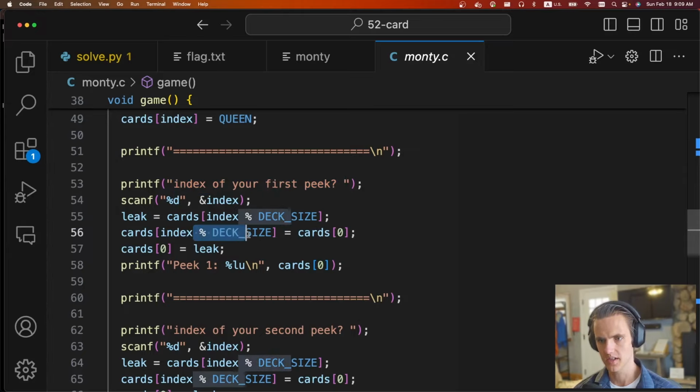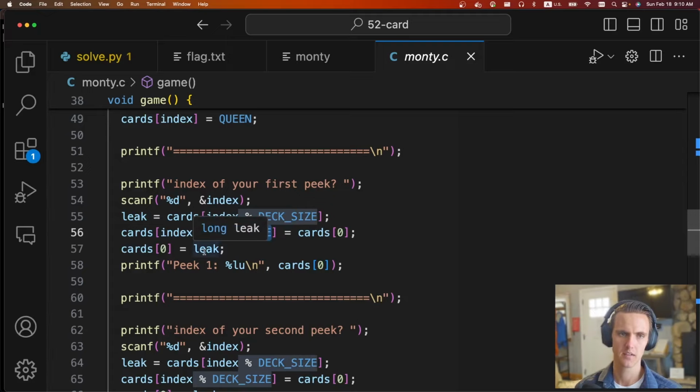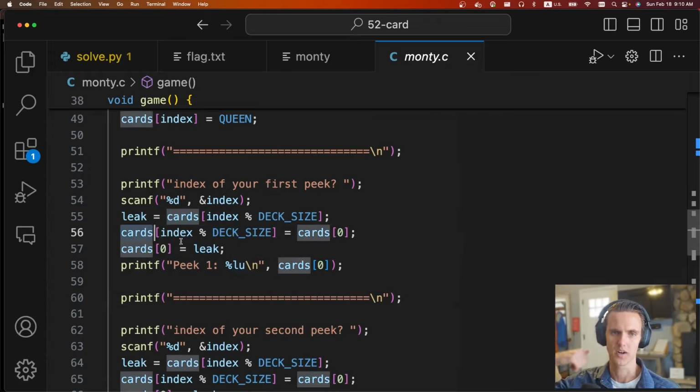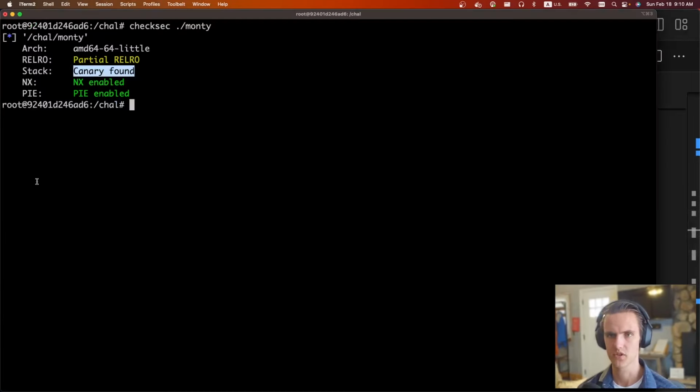The only validation it does is this modulus, but you can supply a negative number. And when you do negative modulus, as long as it's below or above minus 52 or whatever, it'll still keep the negative number. So we're allowed to access values in negative of where the cards array is defined and see what those values are. And so what we can do is see if there's anything interesting.